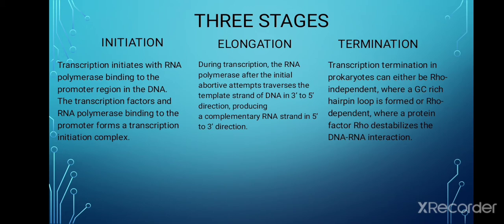The RNA polymerase binding to the promoter forms the transcription initiation complex, while during elongation, the RNA polymerase, after the initial abortive attempts, traverses the template strand of the DNA in 3 to 5 direction, producing a complementary RNA strand in 5 to 3 direction. Lastly, transcription termination in prokaryotes can either be Rho independent, where a GC-rich hairpin loop is formed, or Rho dependent, where a protein factor Rho destabilizes the DNA to RNA interaction.